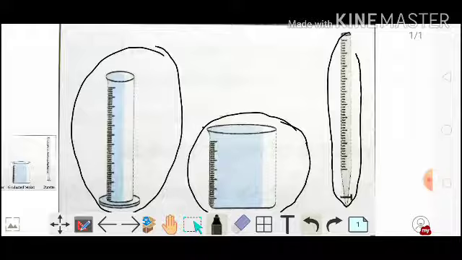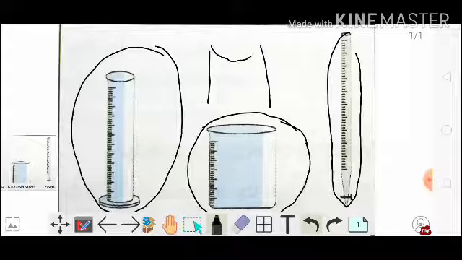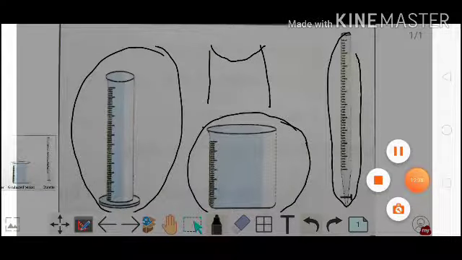You can clearly see that whenever you're pouring a liquid, suppose water, into a very thin vessel, the upper surface of the water will never be straight. It will be something like this, right? It will be curved. Whenever you're pouring liquid into a measuring cylinder, that surface forms a curve. This is known as the meniscus of the liquid.